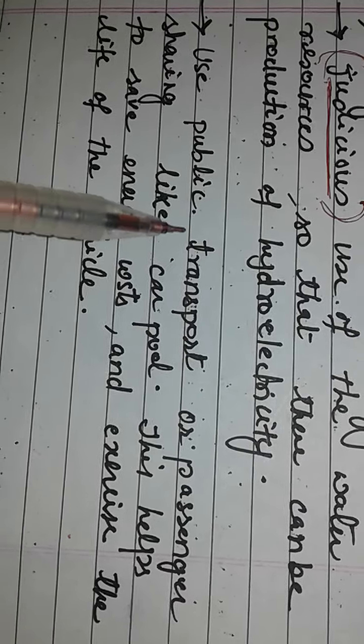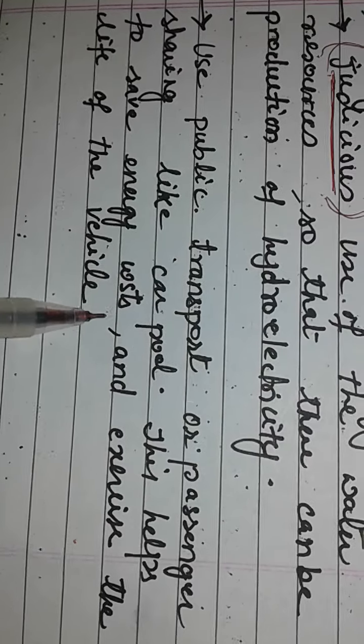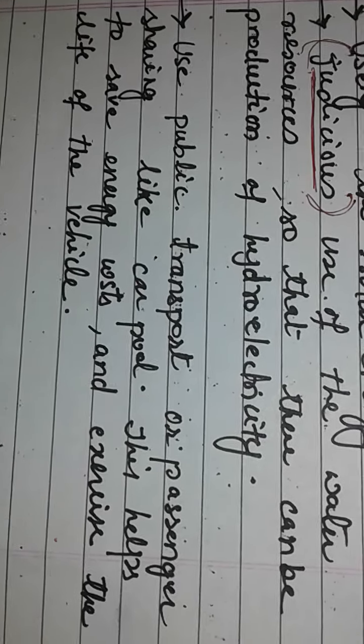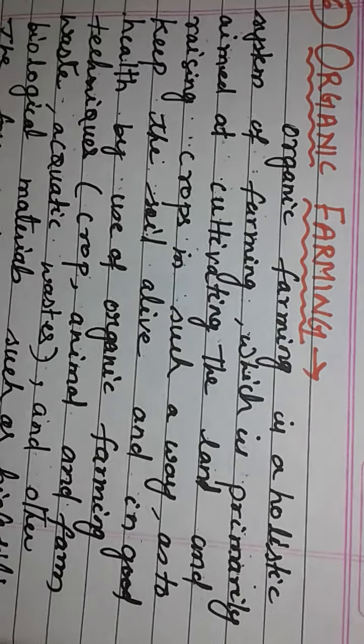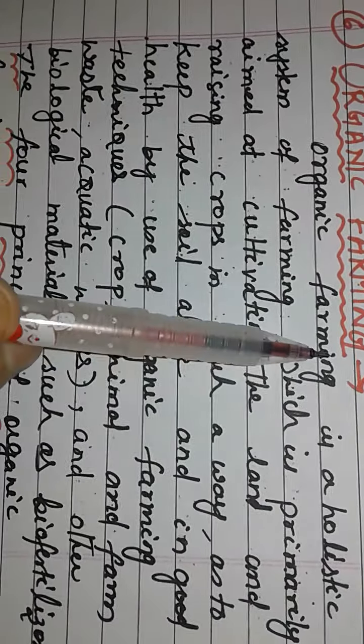In the next we discuss this one. This helps to save energy cost and extend the life of the vehicle. Next we will discuss a very important thing, children, organic farming. It is a very important thing to save our soil resource.